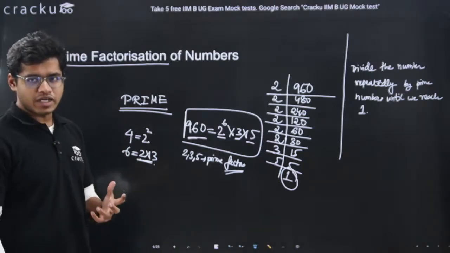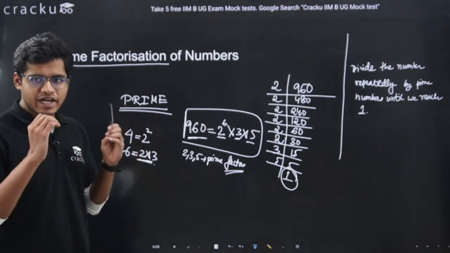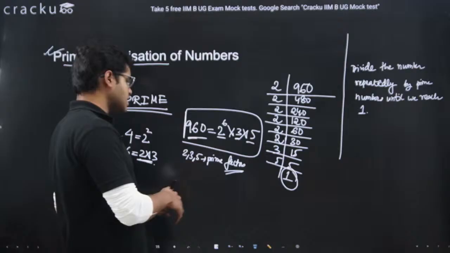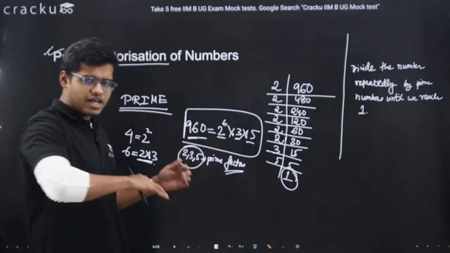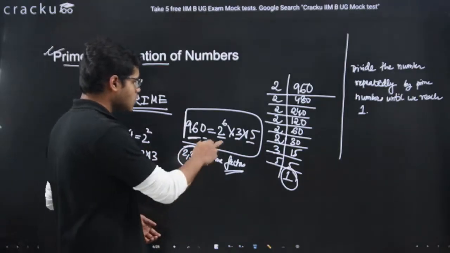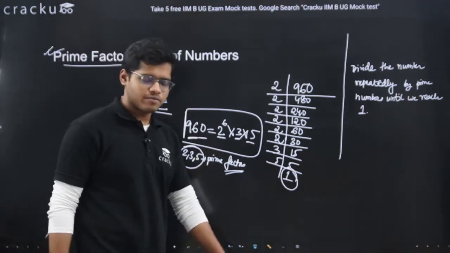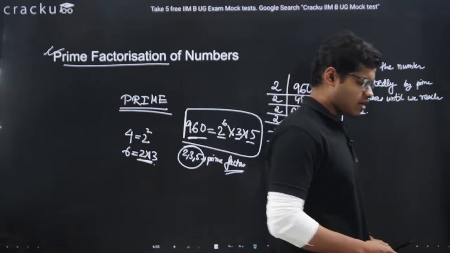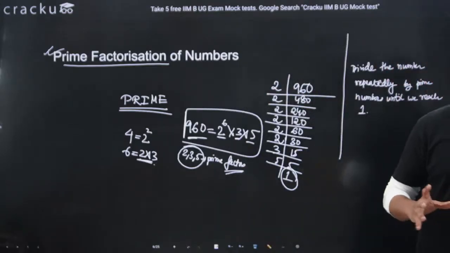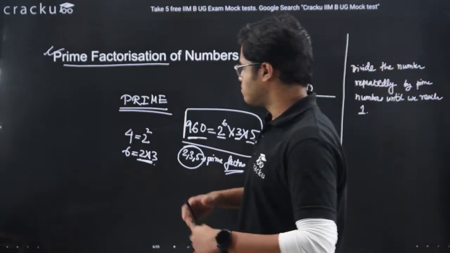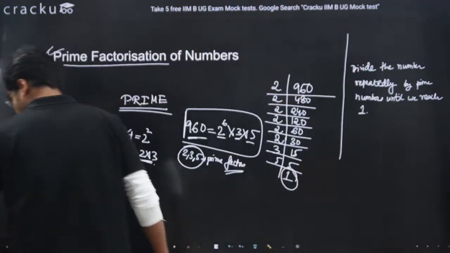Since they are prime factors, I can write 960 as a multiplication of 2, 3 and 5, in this case 2 to the power 6 multiplied by 3 multiplied by 5. So this is the main idea of prime factorization of numbers.